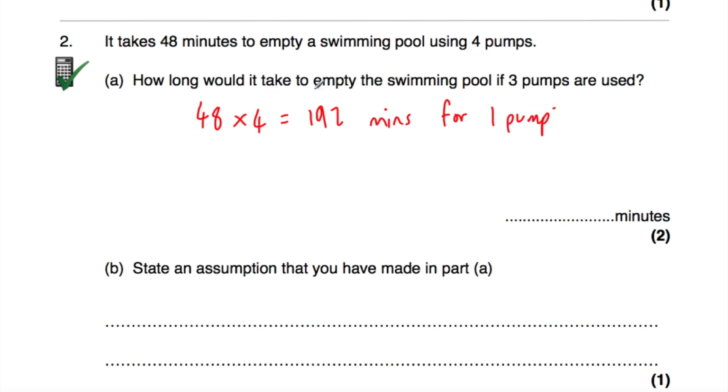But we were asked how long would it take to empty the swimming pool if 3 pumps were used. So we're now going to divide this by 3 because there's 3 pumps rather than 1 pump. So if we take the 192 and divide that by 3, that's equal to 64. So it takes 64 minutes for 3 pumps. So the question says, how long would it take to empty the swimming pool if 3 pumps were used? The answer would be 64 minutes, and that's it.